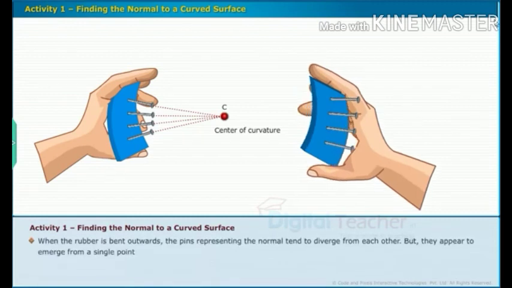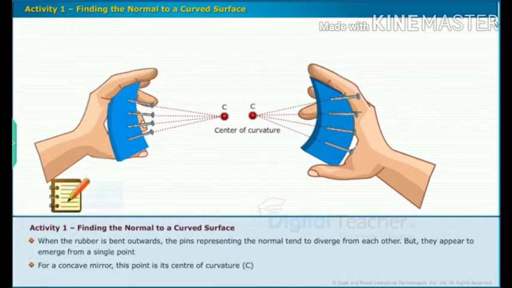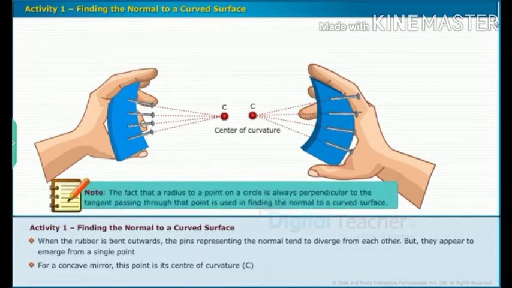When the rubber is bent outwards, the pins representing the normal tend to diverge from each other, but they appear to emerge from a single point. For a concave mirror, this point is its center of curvature C. Note: the fact that a radius to a point on a circle is always perpendicular to the tangent passing through that point is used in finding the normal to the curved surface.